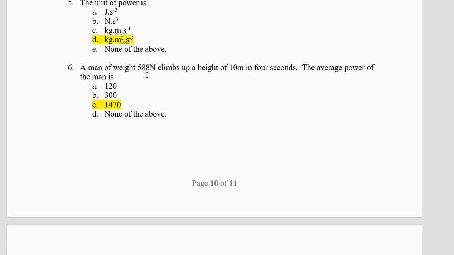A man weighs 588 newtons. This weight is correct in physics. 588 newton. Climbs to a height of 10 meters in 4 seconds. The average power of the man is how much? So what do you do? You will do 588 into 10 meters, force into distance, divided by time, 4. And you will get a number. 1470 is the correct answer.